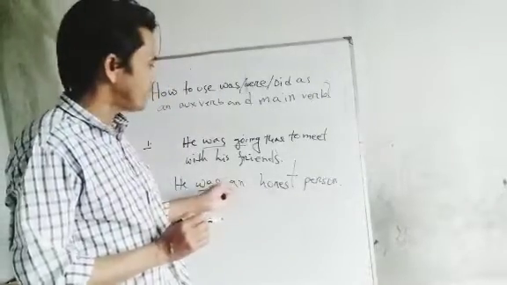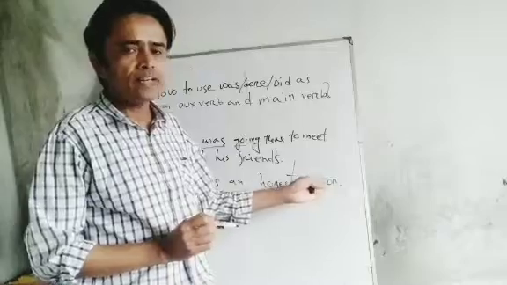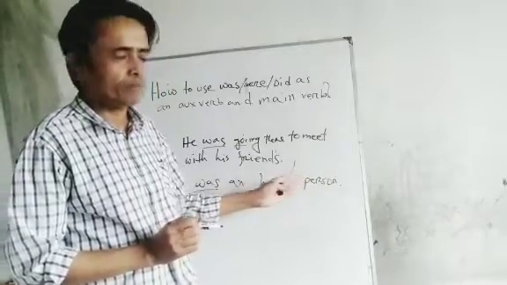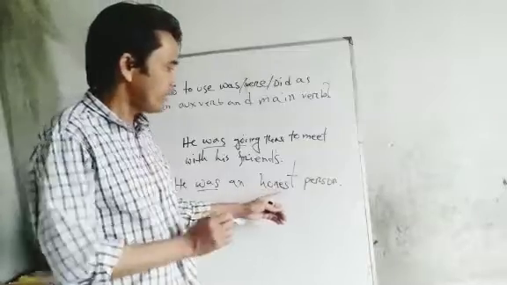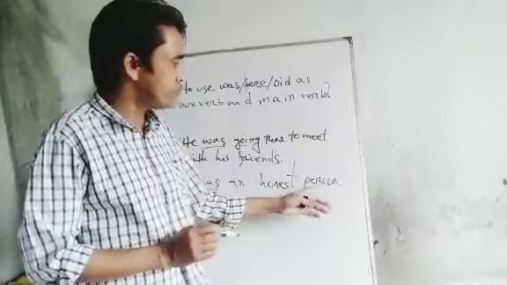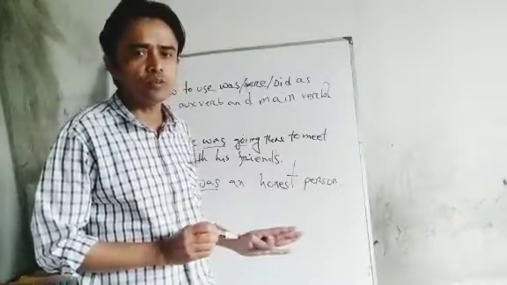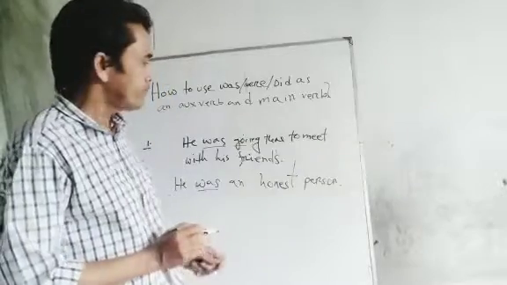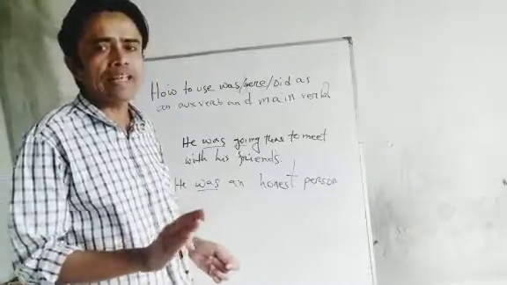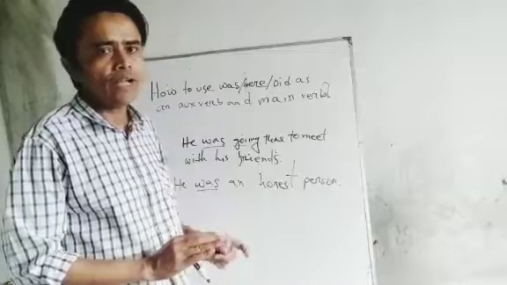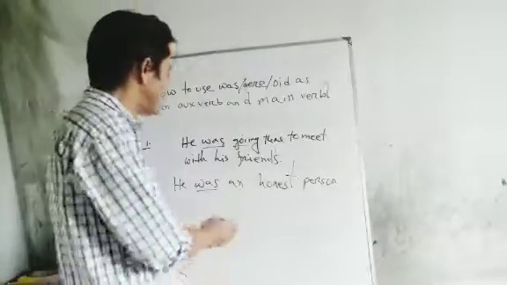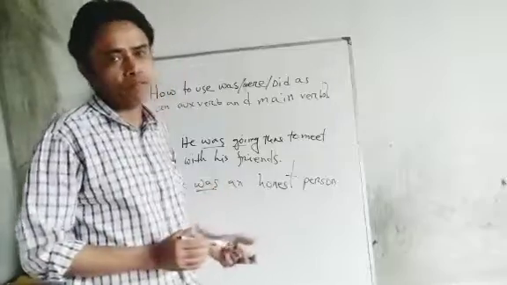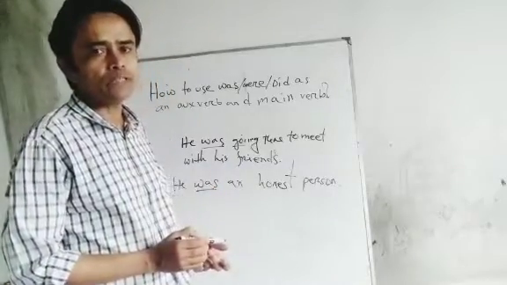If you analyze the whole sentence, after was you will not see any verb: an is an article, honest is an adjective, person is a noun. That means here we don't see any main verb. As there is no main verb in this sentence, was will be the main verb. I hope that you understand this.